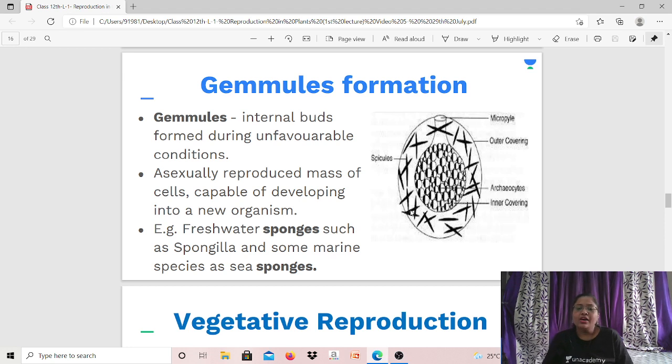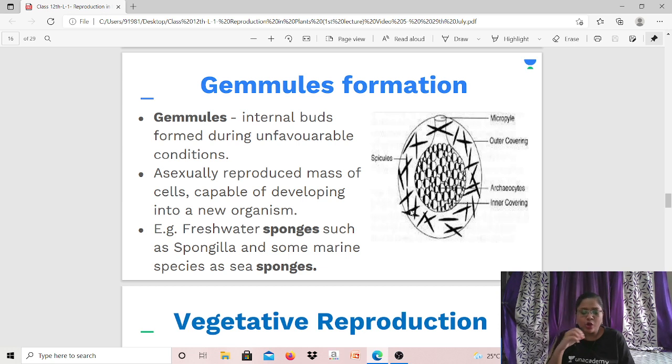Now for an example, who forms these gemmules? Gemmules are formed in freshwater sponges. Sponges belong to the phylum Porifera, right? They have small pores, that are small openings throughout their body, correct? And therefore, as they're aquatic, the water enters inside the body, and their body becomes extremely soft because they are porous. So water enters inside them.